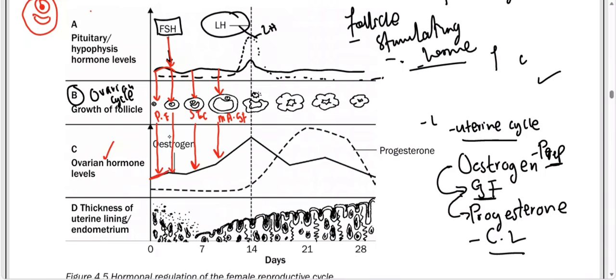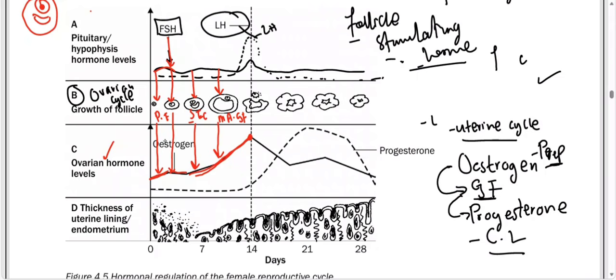If you check this line, it is small because these Graafian follicles are still small. But then they develop, and the matured Graafian follicle gives us the highest level of estrogen, as you see here. Since estrogen is formed by the Graafian follicle, early on the level of estrogen is low.